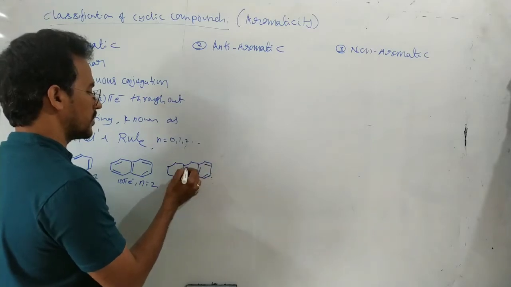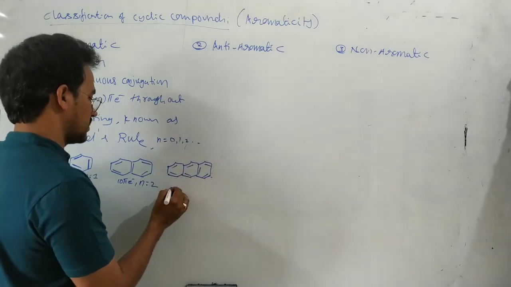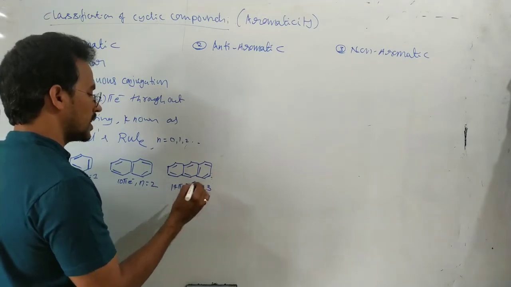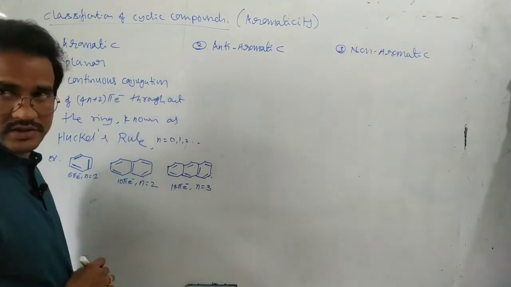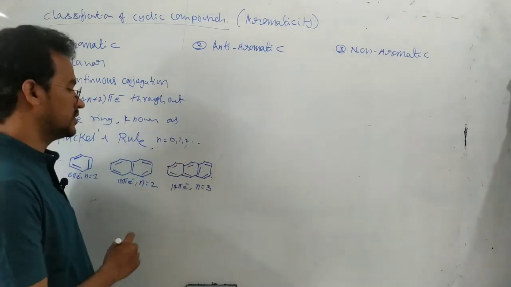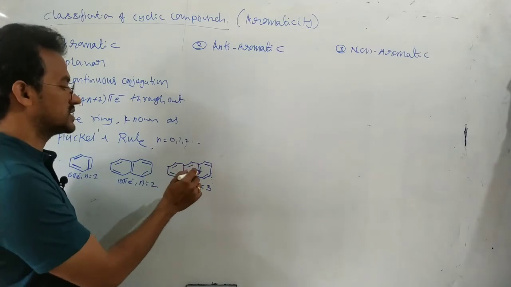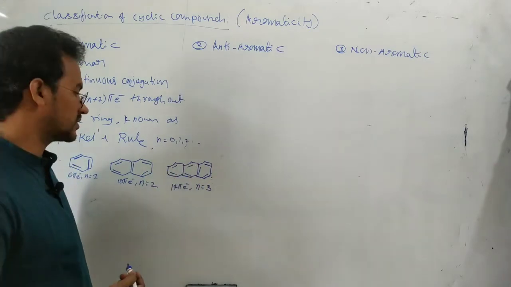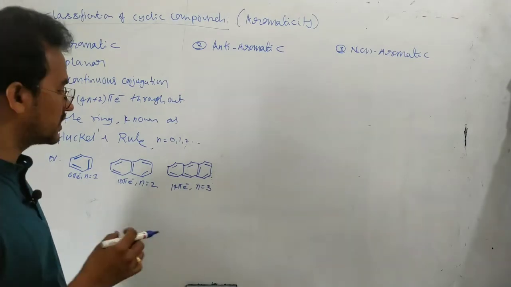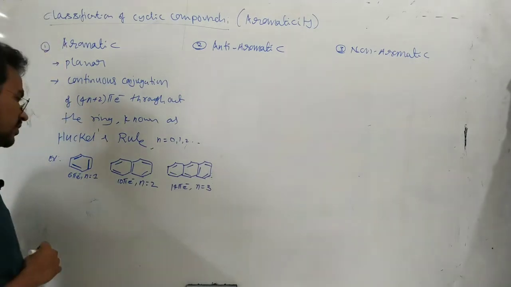Next, anthracene. Here 14 pi electrons, n equals 3. Counting the pi bonds: 1, 2, 3, 4, 5, 6, 7, seven pi bonds, that means 14 pi electrons. So it also satisfies Huckel's rule. So benzene, naphthalene, and anthracene are examples of aromatic compounds.